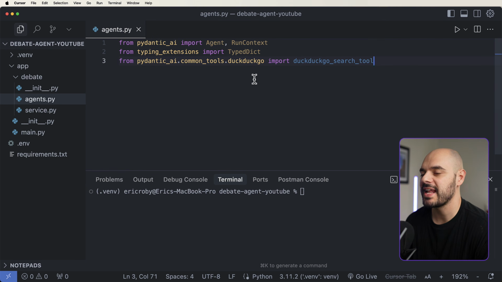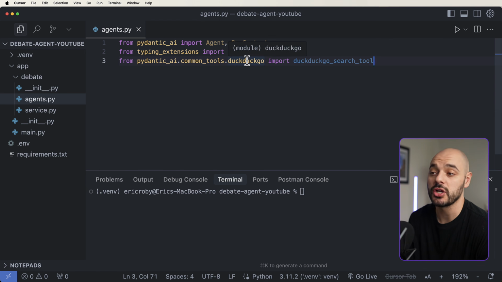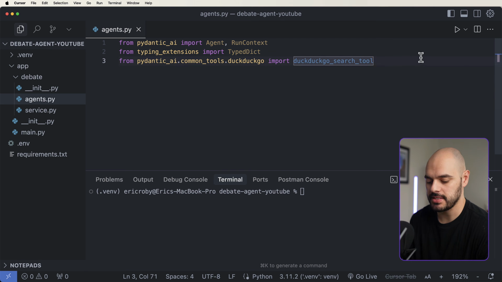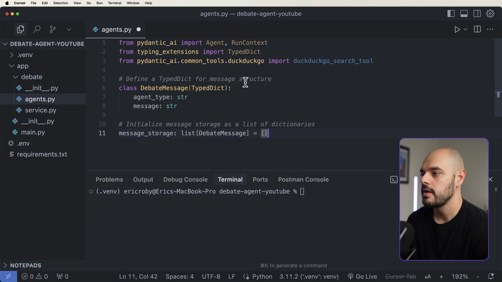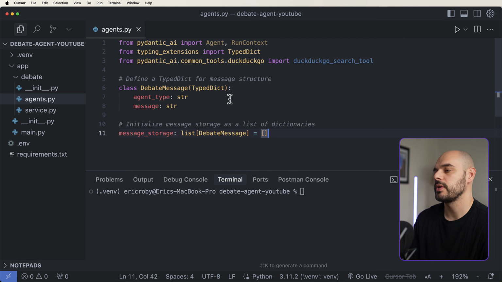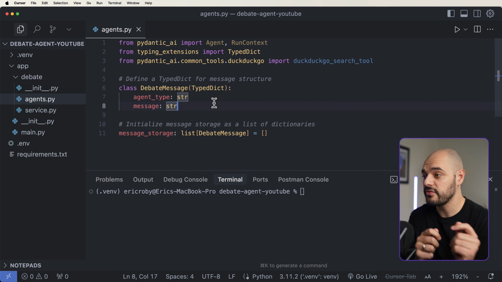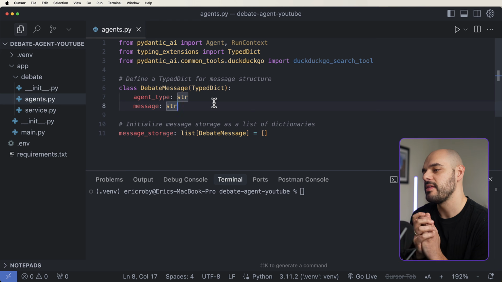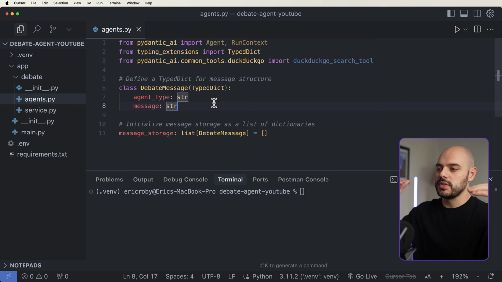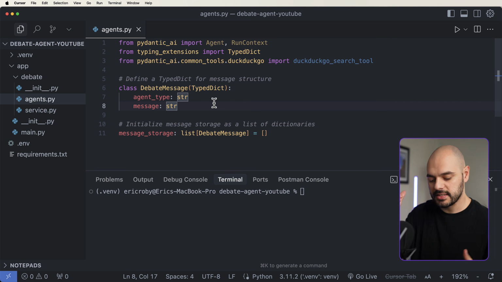Now, the very first thing we're just going to add in is some imports, which is going to be PydanticAI, and then DuckDuckGo, which is inside PydanticAI, and then this typing extensions of TypedDict for dictionary. And then we want to return the debate message, which is going to be from the agent type, which is right or left, the message attached, and then the message storage, which is what we're going to kind of use for memory. We're not actually using memory. We're just storing them in a list format that we're going to be using to populate some more debate topics.